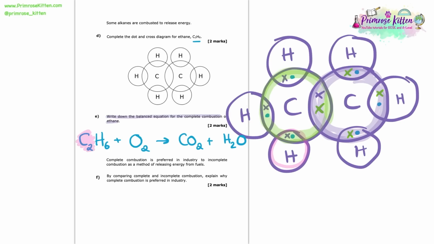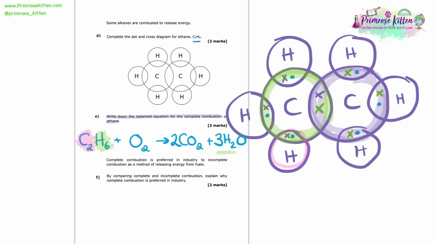I can see that I have 2 carbons over on the reactant side, and that means we need 2 CO2s to give us those 2 carbons. Then we also have 6 hydrogens. And that means that we need to make 6 hydrogens over on the product side as well. At the moment we have H2O, each of which has 2 hydrogens within it. So to get 6 hydrogens, we need 3 of those. So now we're looking good. We have balanced the carbons and we have balanced the hydrogens. However, we now need to balance the oxygens.